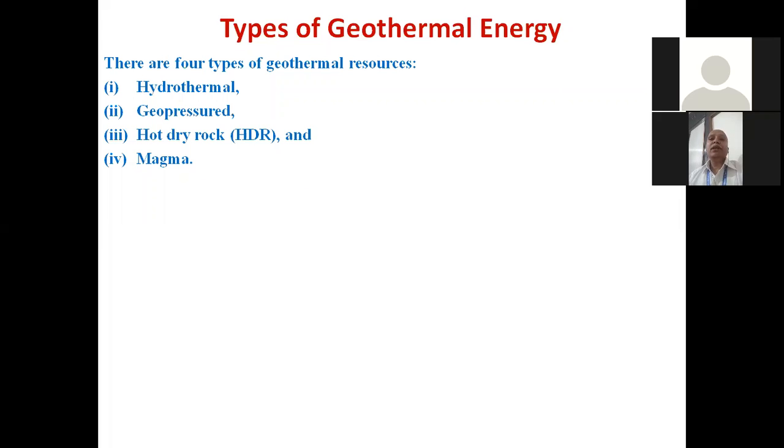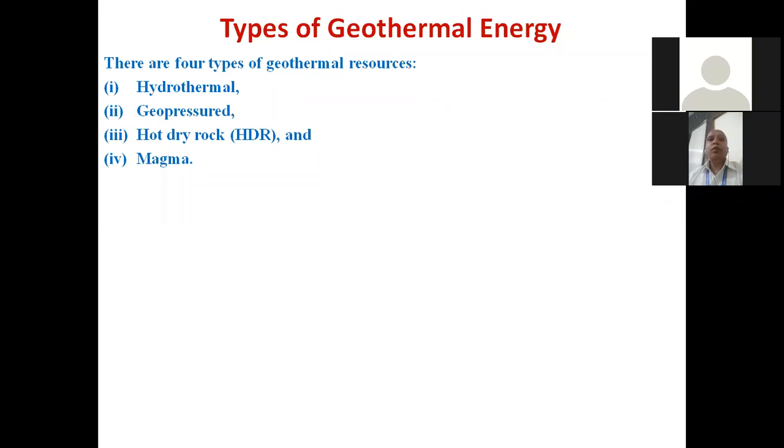That means it is completely dry, and it has very high temperature because it receives heat from the magma by conduction. So those hot dry rocks are used for energy generation also. And magma, we all know that whenever volcanic eruptions are there, magma comes out from the earth core to the earth surface, and that can also be utilized for energy generation.